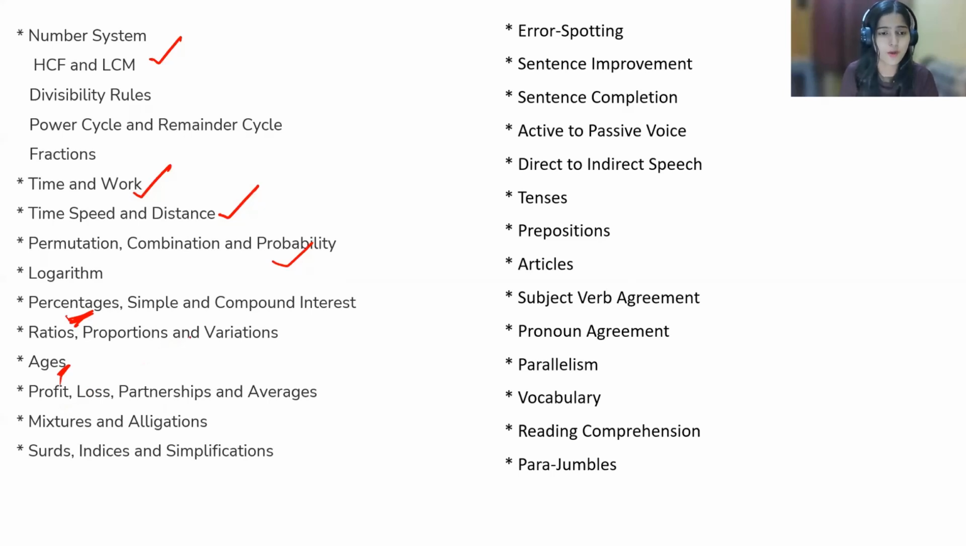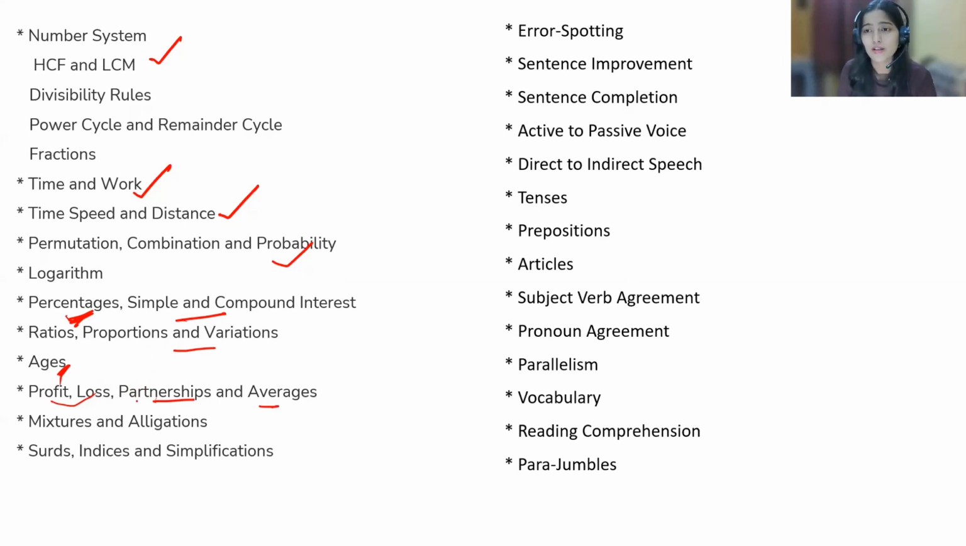Now students do face problems with simple and compound interest, proportion and variation, partnerships. Average is also an easy topic. Profit and loss is a bit problematic for students. It's just a matter of practice. If you have done the practice, then everything is easy. But if you are lagging in practice, then obviously that would be difficult.